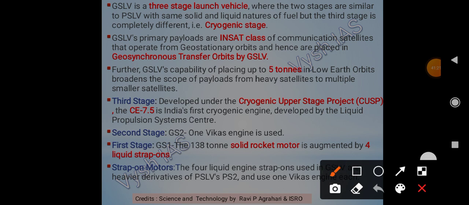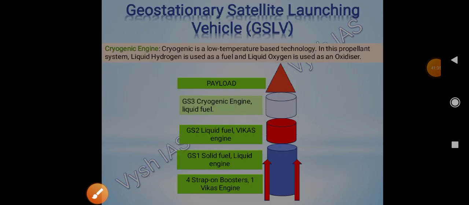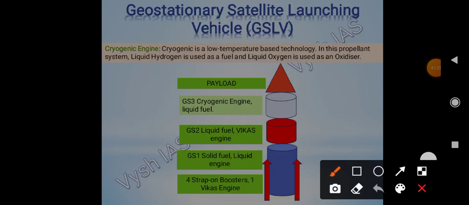And then GSLV is a 3-stage vehicle. Remember, 3-stage, where 2 stages are similar to PSLV with the same solid and liquid nature of the fuel, but the third one is completely different, that is a cryogenic stage. Already I have discussed. So the cryogenic engine, what is it? Cryogenic is a low temperature based technology. In this propellant system there is liquid hydrogen, which is the fuel, and liquid oxygen, which is used as an oxidizer.